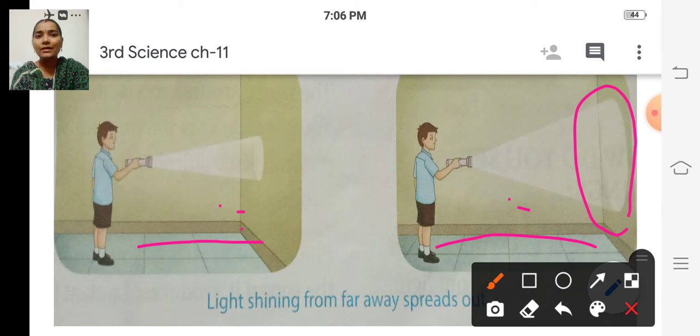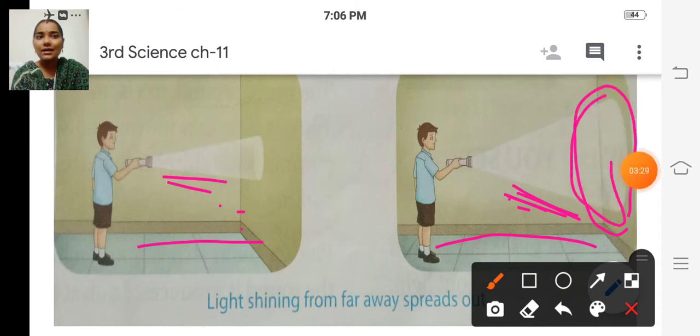So here the brightness is very much, it looks very bright, but here it does not look very bright. But the lighted area here is larger, and here the lighted area is smaller.